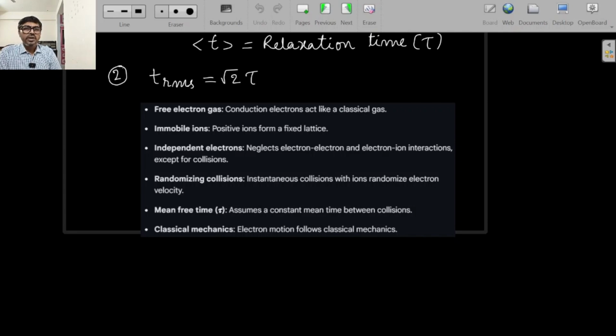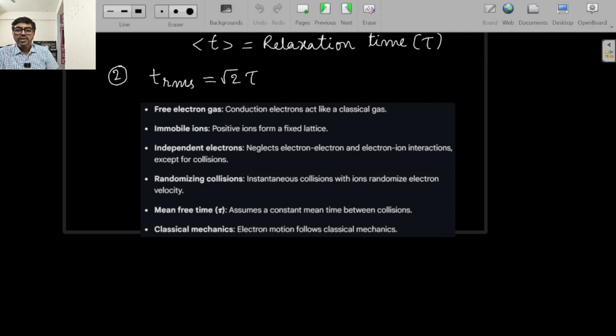Next one is randomizing collisions. Whatever is the ordered velocity because of the external electric field you have, once the collision happens, it gets dissipated into random velocity. There won't be any memory of the ordered velocity. So you will have to start again all over fresh after the collision. That is the assumption we have taken.